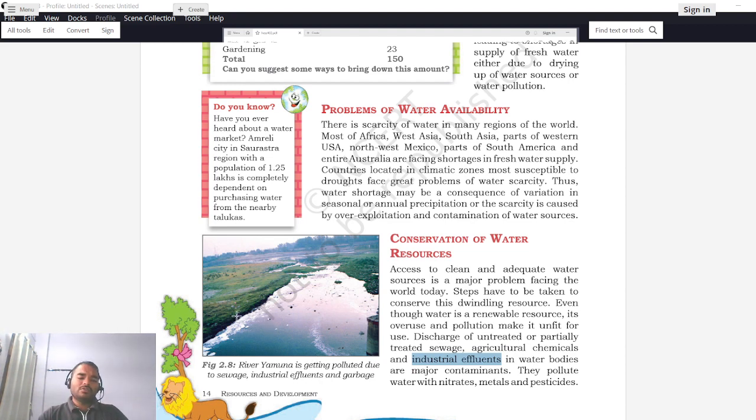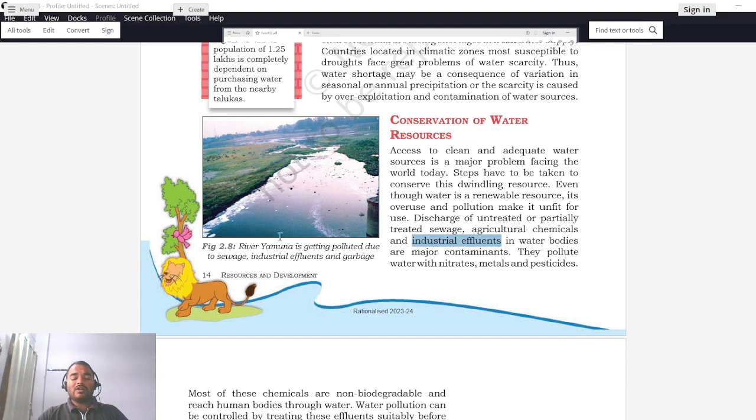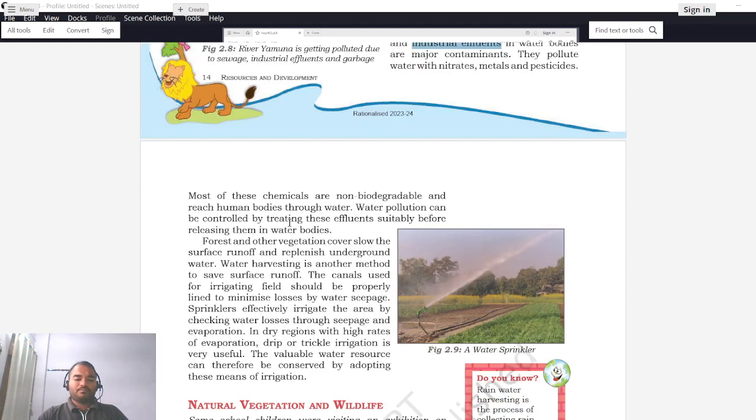All the sources of used up or wastewater are directly let into the rivers. That will create such a bad scenario. It will also create a bad smell. They pollute water with nitrates, metals, and pesticides, and different types of chemicals are now being added to this water. Most of these chemicals are non-biodegradable and reach human bodies through water.